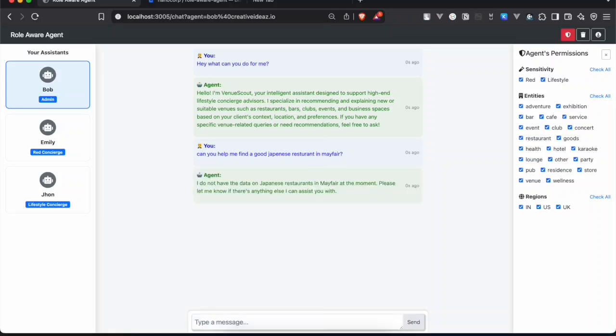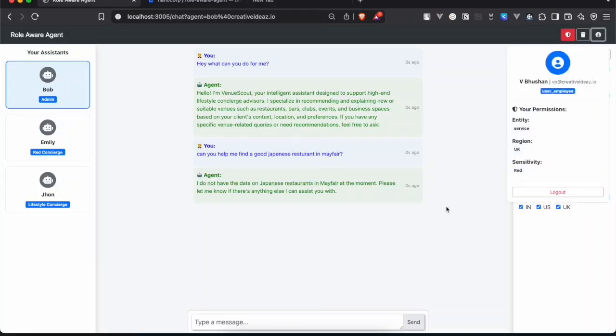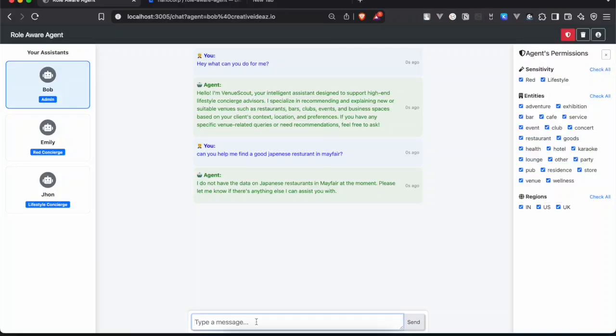I've requested a Japanese restaurant. The agent says, "I do not have data on the Japanese restaurant in the Mayfair area at the moment. Please let me know if there is anything else I can improve." So you can see that even though Bob has knowledge of the data, Bob did not respond because I do not have the access rights to the data.